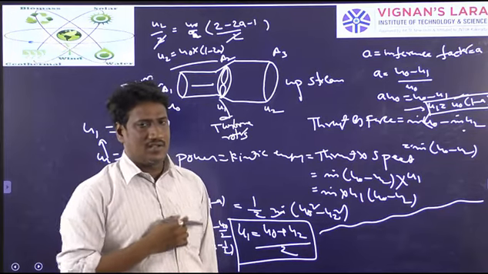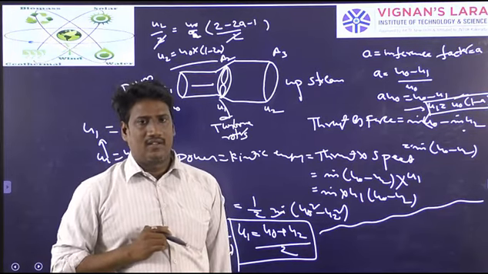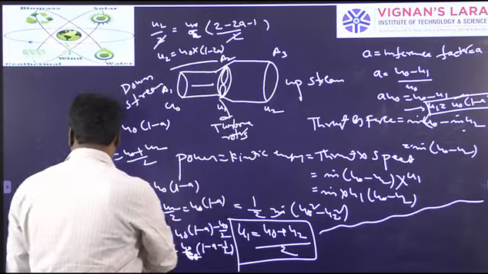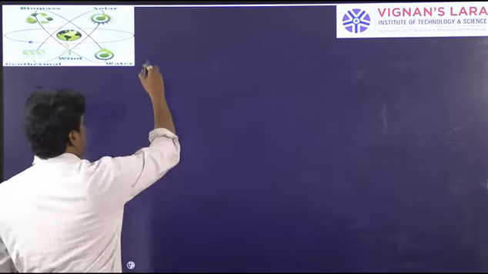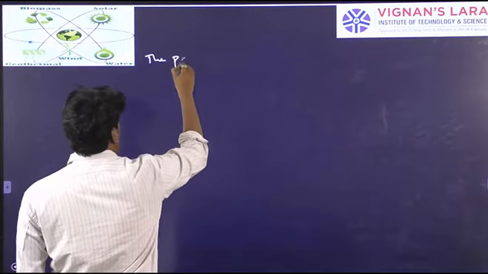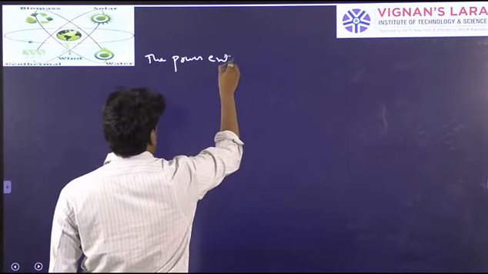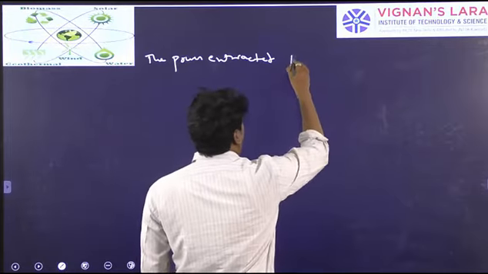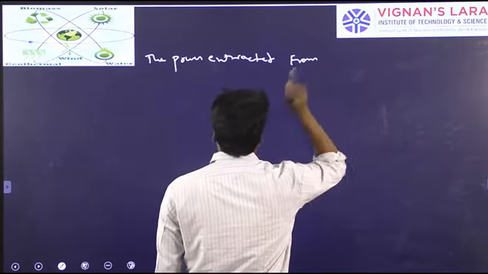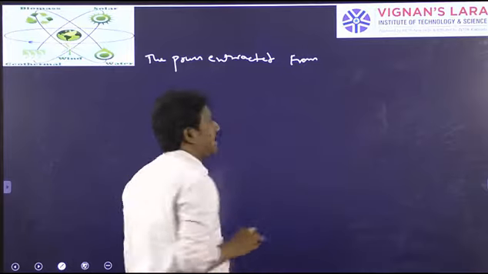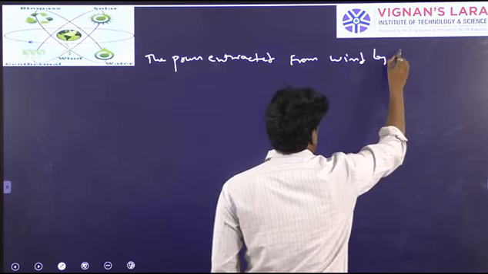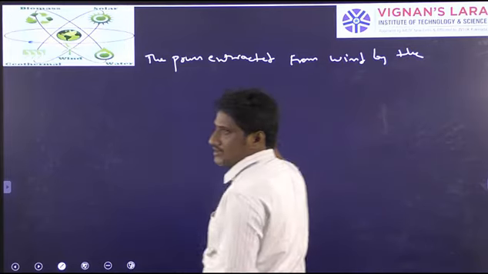These two equations also we have derived. Okay, so finally I would like to find out the power extracted from the wind by the wind turbine, extracted from the wind while the turbine is given by